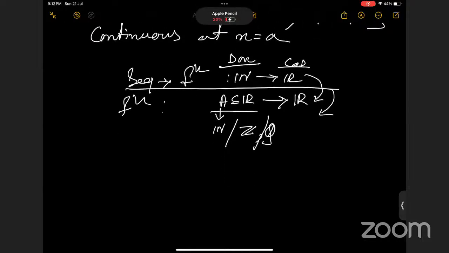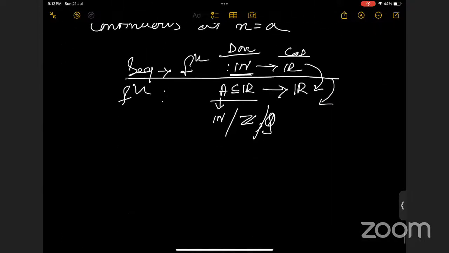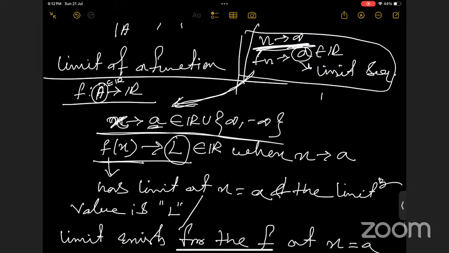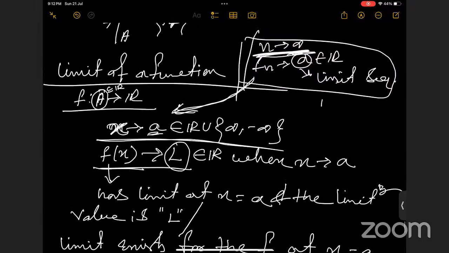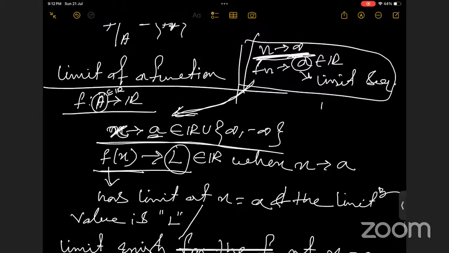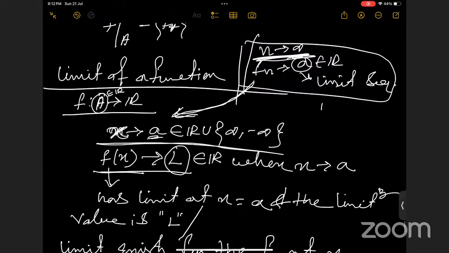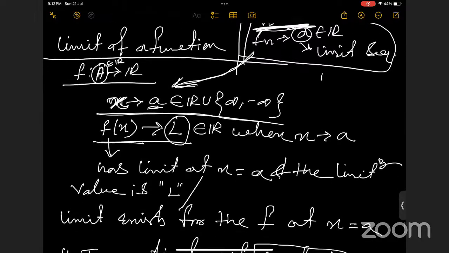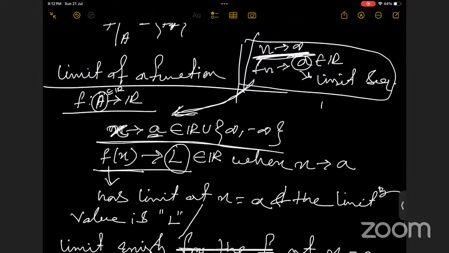So when the domain is particularly natural numbers, then the limit of a function will be the limit of a sequence. The function is basically a general case of a sequence, and alternatively, you can say a sequence is a particular case of a function, a real valued injective function.